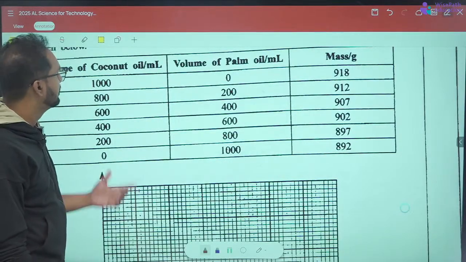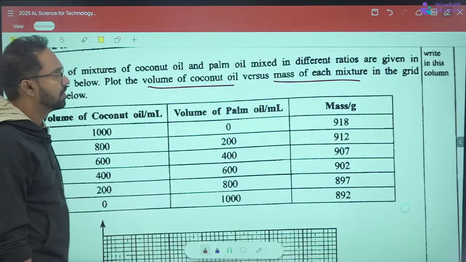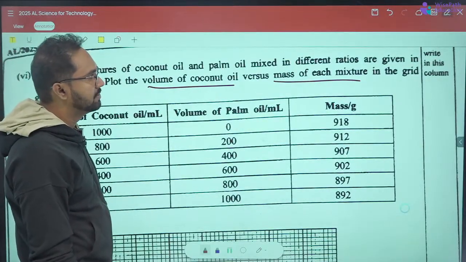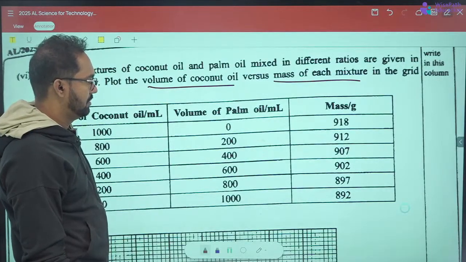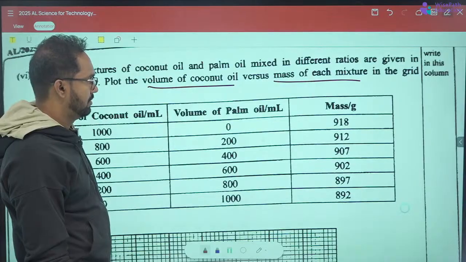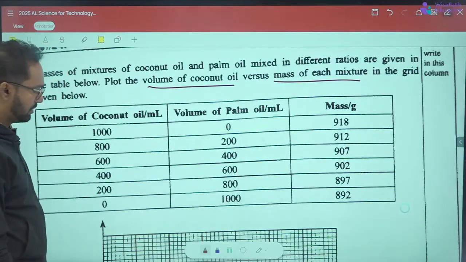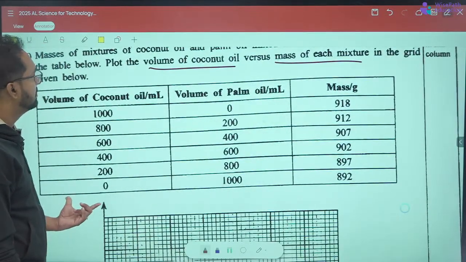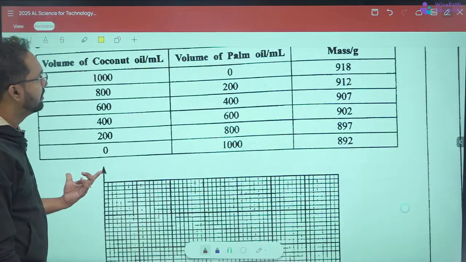So they're asking for the volume of coconut oil versus the mass of each mixture. On one axis, you have to take the volume of coconut oil.